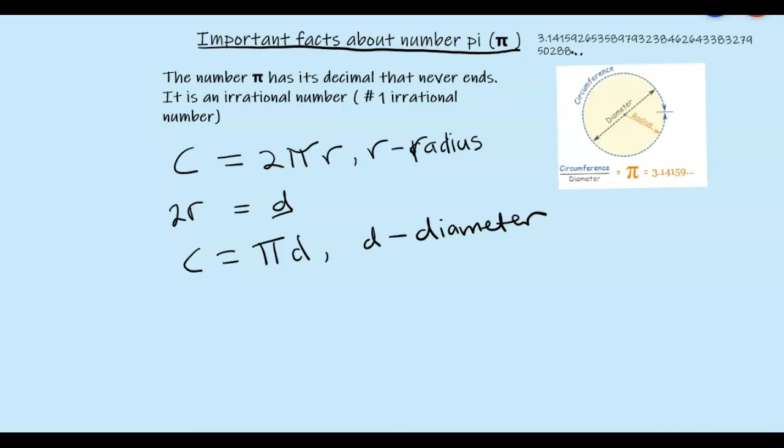Therefore, we can also look at the area of a circle or area of a circular object. We came up with pi r squared, and this is where you have been given the radius.